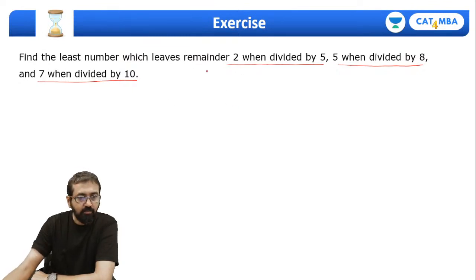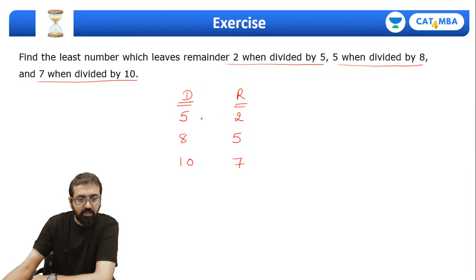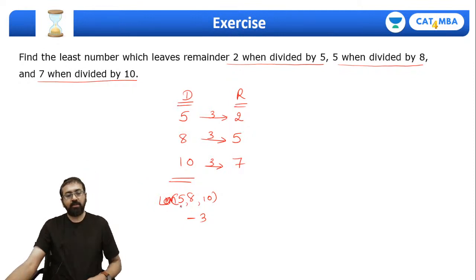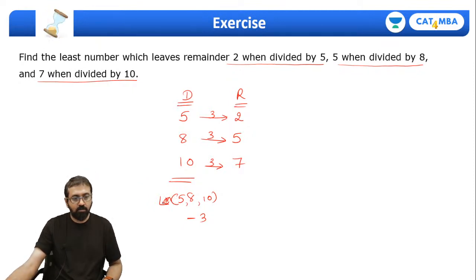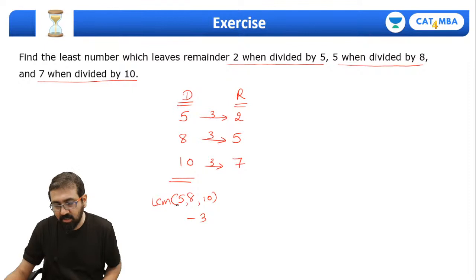So guys, let's write the divisor and remainder this way. When I divide by 5, the remainder is 2. When I divide by 8, the remainder is 5. When I divide by 10, the remainder is 7. If you observe here, the difference between divisor and remainder is 3. The difference is 3. So in such a question, you take the LCM of the divisors and subtract the common difference from that LCM. Please understand: LCM of these numbers, and subtract the common difference 3.